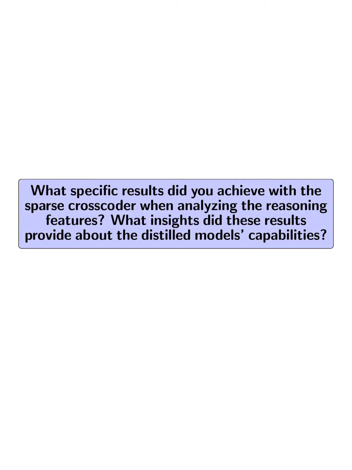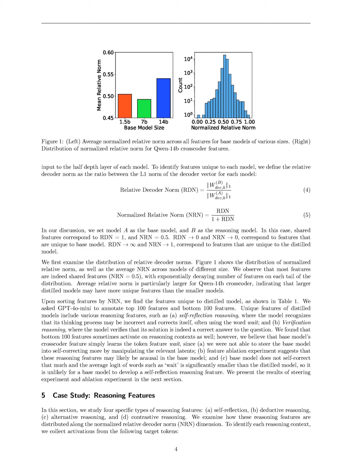What specific results did you achieve with the sparse crosscoder when analyzing the reasoning features? What insights did these results provide about the distilled model's capabilities? Using the sparse crosscoder, we identified unique reasoning features in distilled models, such as self-reflection and verification reasoning, which were not present in the base models.